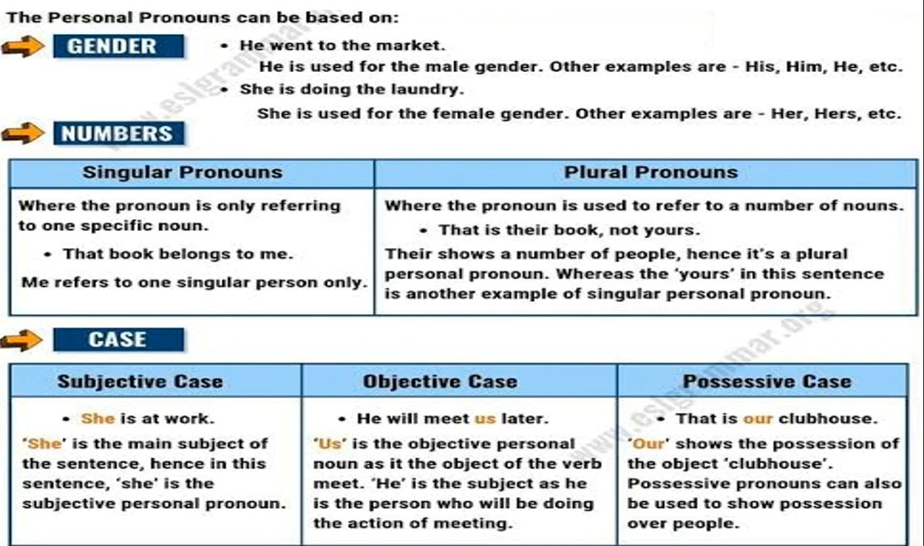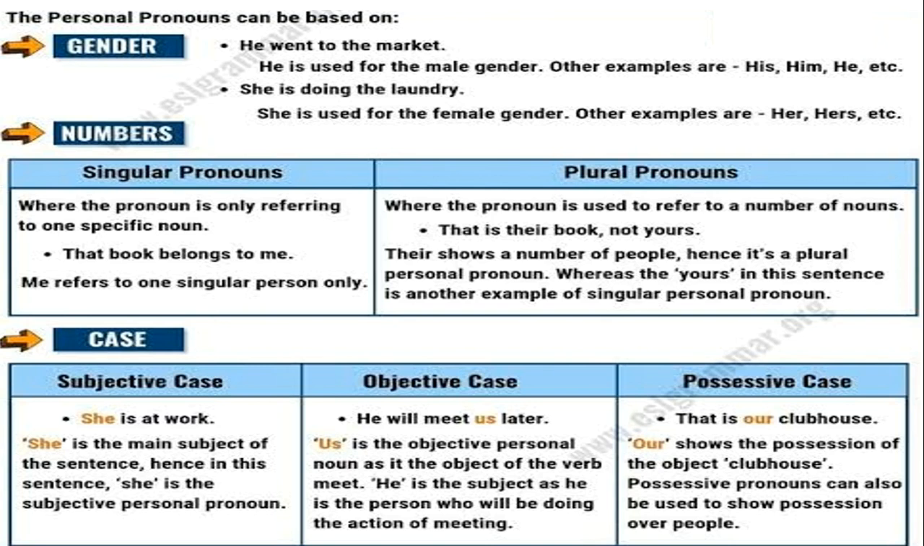And for plural, where the pronoun is used to refer to a number of nouns: this is their book, not yours. Here their shows a number of people, hence it's a plural personal pronoun, whereas yours in this sentence is another example of a singular personal pronoun. Okay. The third category on which the personal pronoun can be based is case.